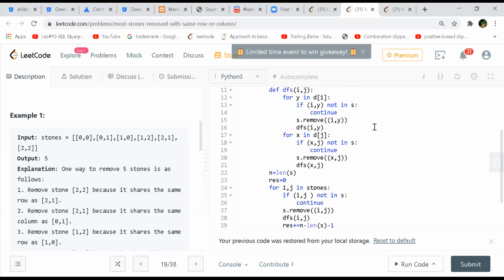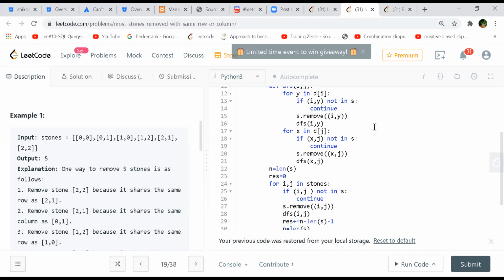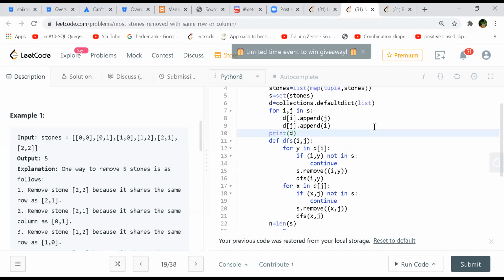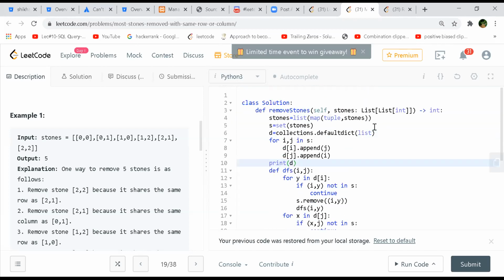If there is a stone at 0, 1, that doesn't mean there has to be a stone at 1, 0, right? Right, so you cannot have the reverse way, you mean to say, bidirectional, correct? Yeah, but then he's treating that as a row and column connection. For the first example, it has got 0, 1 and 1, 0 also.